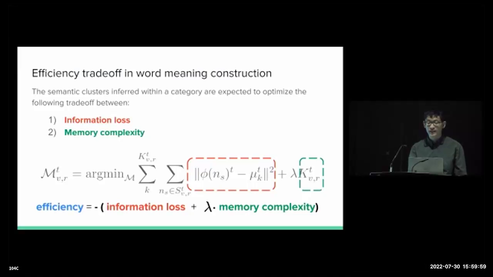So to perform semantic chaining in a cognitively efficient way, we determine the exact number and locations of cluster centroids within each category by optimizing a trade-off between two cognitive constraints. The information loss term in the red box here quantifies how accurately a set of cluster centroids can represent the full set of support nouns. And the memory complexity term in the green box here measures the number of centroids a model has to memorize in order to compute semantic similarity during chaining. The relative weighting between the two constraints is controlled by a single parameter called lambda.